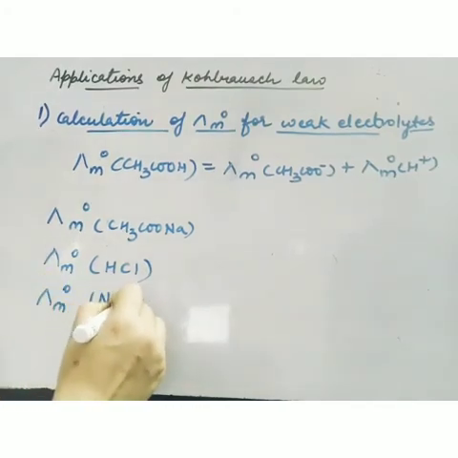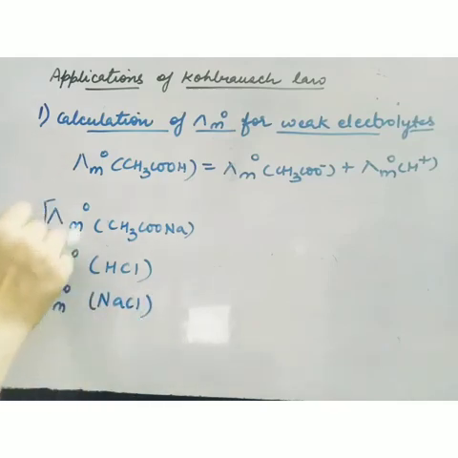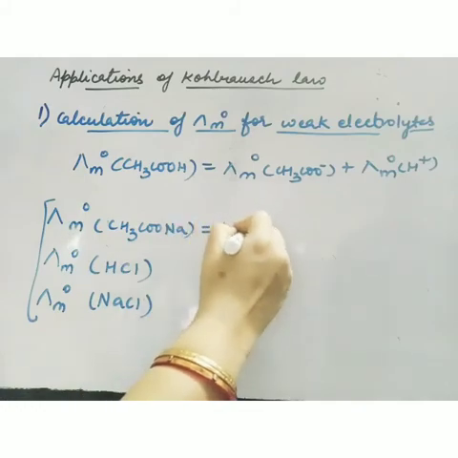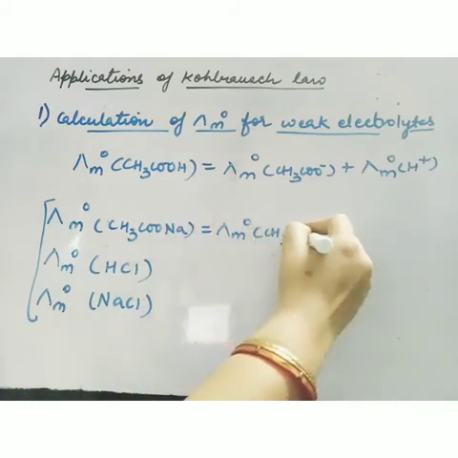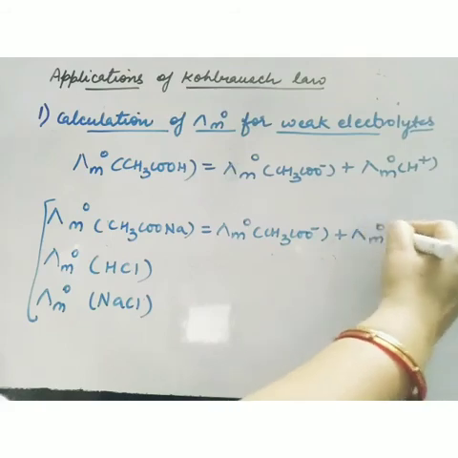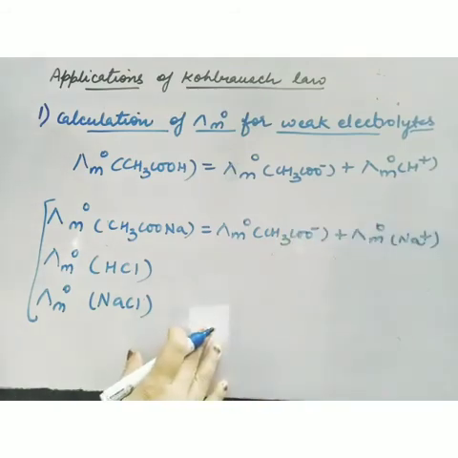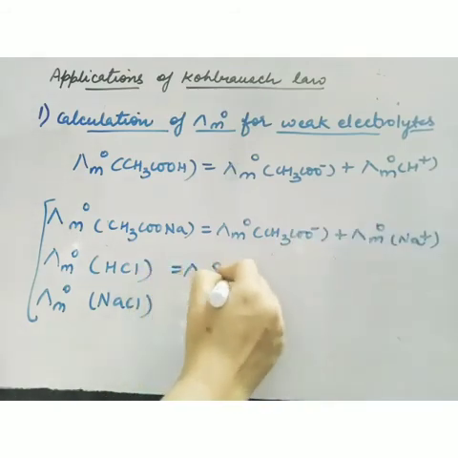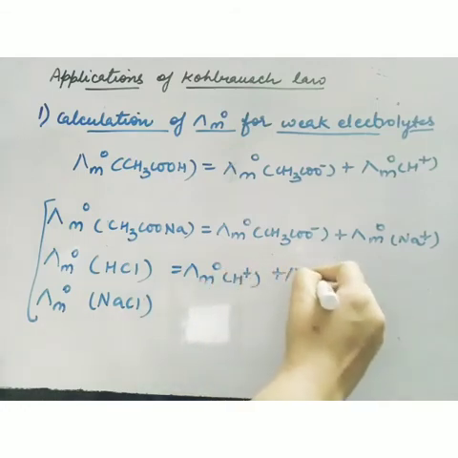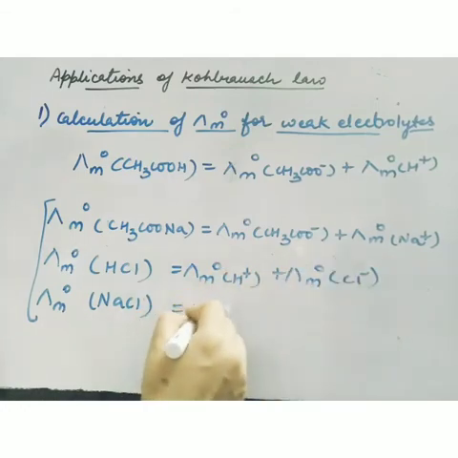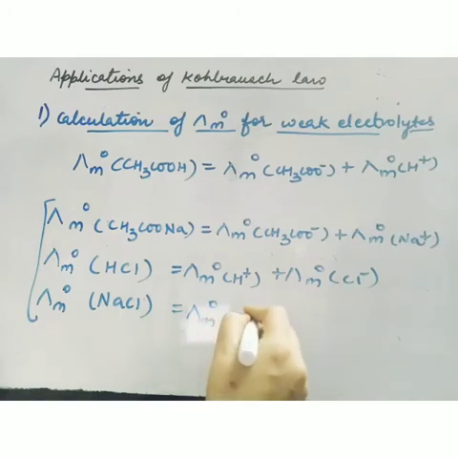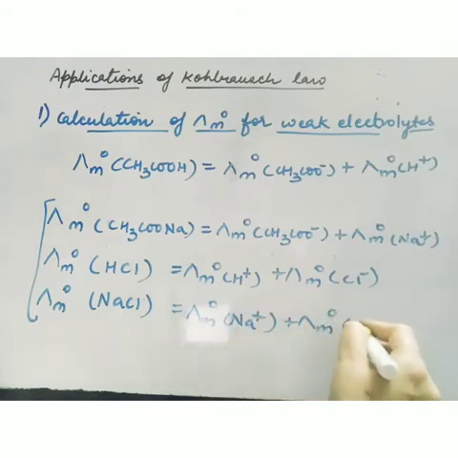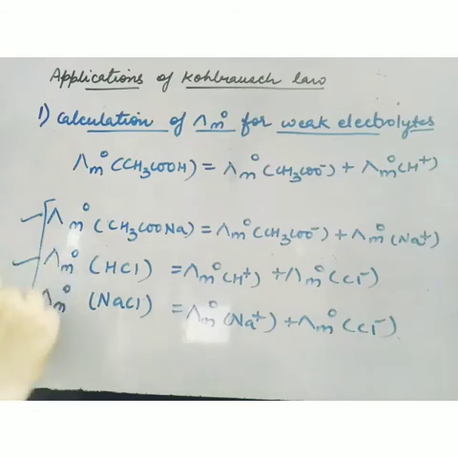So three strong electrolytes I am having, and these values I can determine from the graph. The first is equal to lambda m naught for acetate plus lambda m naught for Na plus, the second is equal to lambda m naught for H plus plus lambda m naught for Cl minus, and the third is equal to lambda m naught for Na plus plus lambda m naught for Cl minus. So I know these values, and from these values I will determine the lambda m naught for acetic acid.